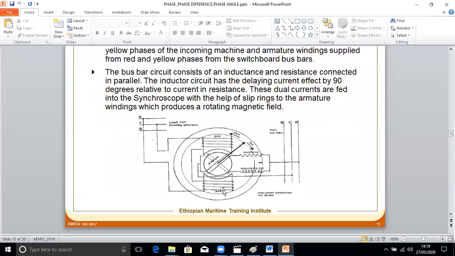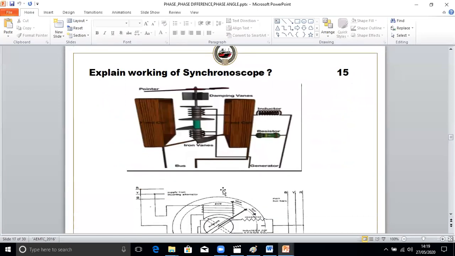It is slightly different. If you see the actual diagram, it is slightly like this. Here you find these two coils. It is coming from the switchboard. One connection you can see here, then it is coming like this. And another two phases are coming like this through this, and then it is coming like this here.